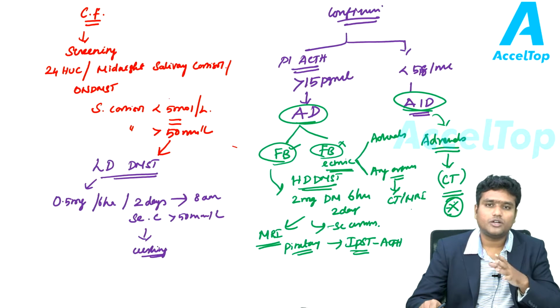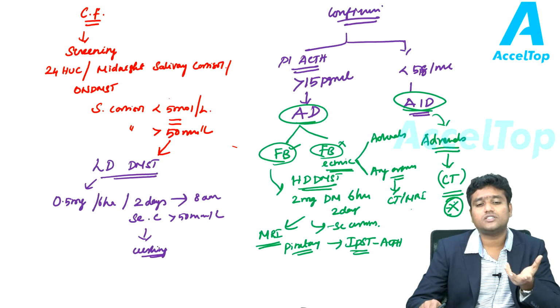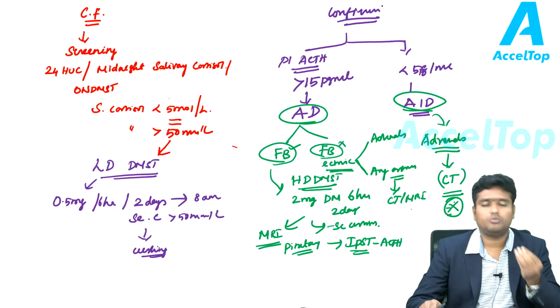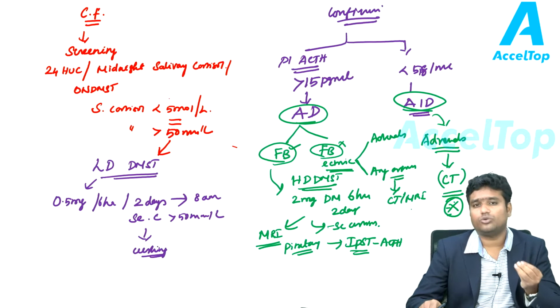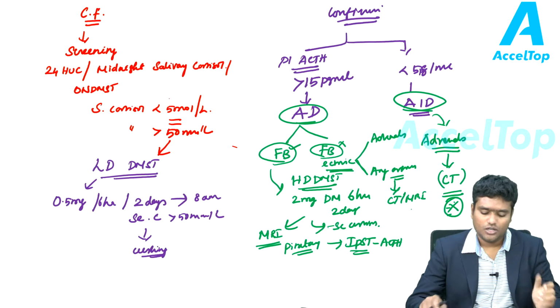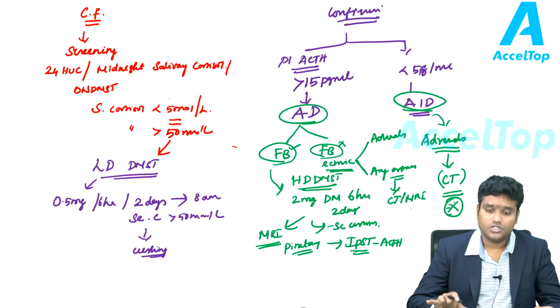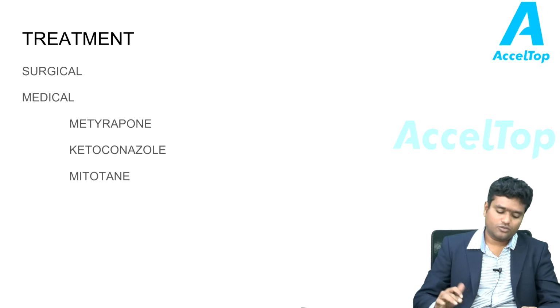If it is a central problem, by using this feedback loop of giving high dose dexamethasone, you can suppress it. However, you cannot suppress an ectopic ACTH secretion. If the suppression is possible, then you evaluate for pituitary and hypothalamus. If the suppression is not at all possible, then you evaluate for each and every organ which is highly prone to produce ectopic ACTH. However, if it is an ACTH independent thing, then a steroid should be produced by the adrenals. Then you check the adrenals very closely with a CT. So this briefs up the evaluation of Cushing syndrome. Next, we will discuss the treatment of Cushing syndrome.